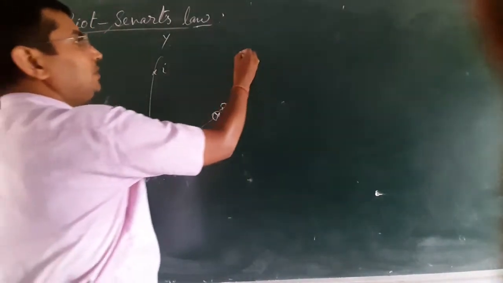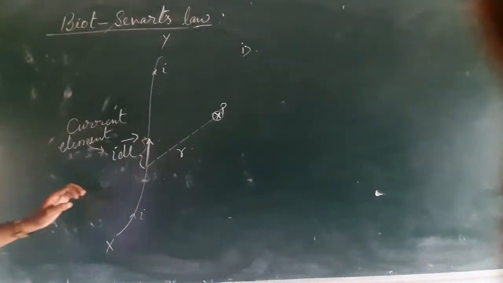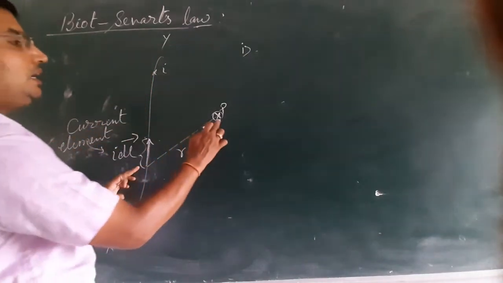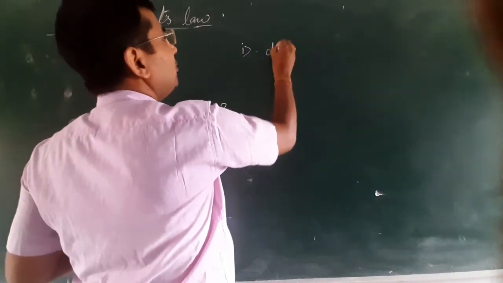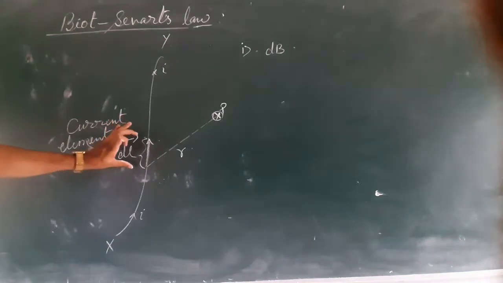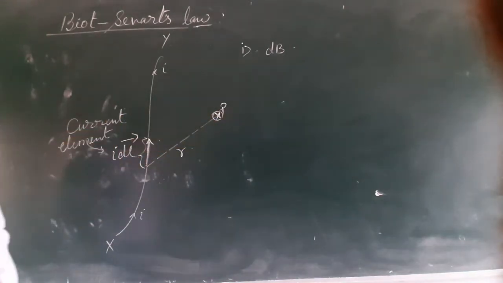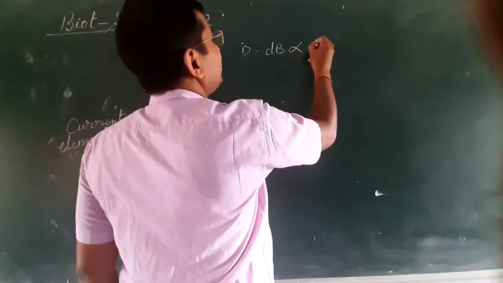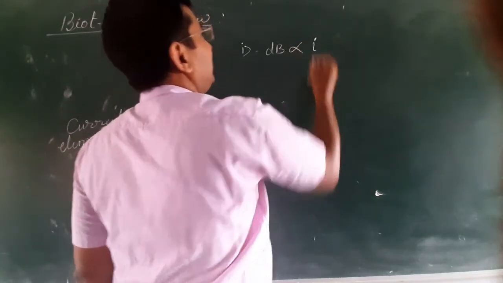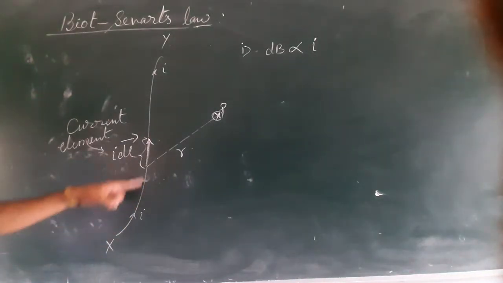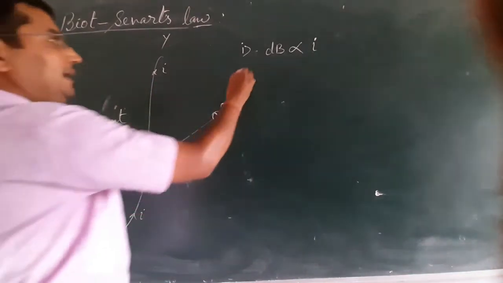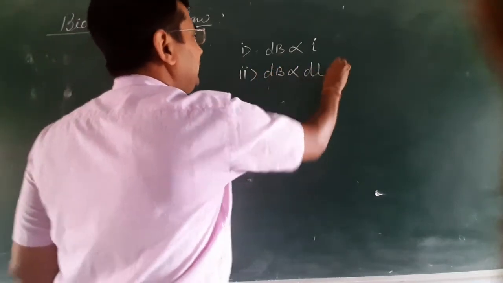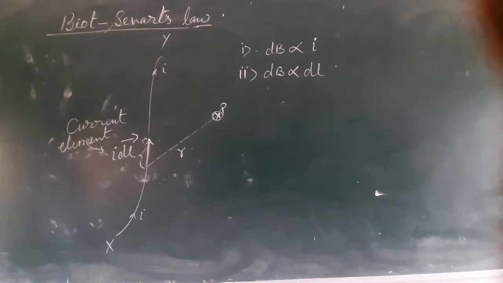depends upon several factors. First of all, they told that by increasing electric current, magnetic field increases. I am taking a very small part, therefore magnetic field will be also small, therefore it is represented by dB. This magnetic field is directly proportional to the amount of current flowing in this part. Second, it is directly proportional to the length of this current element.